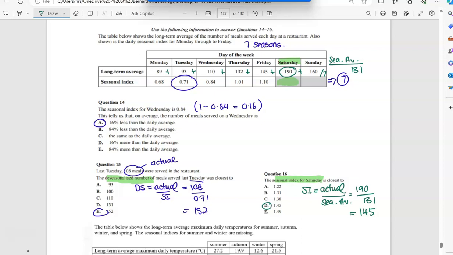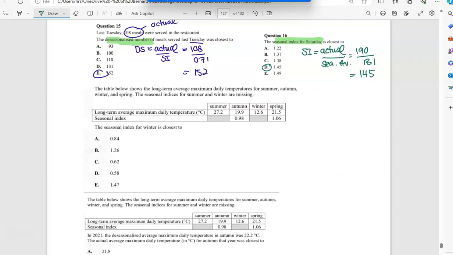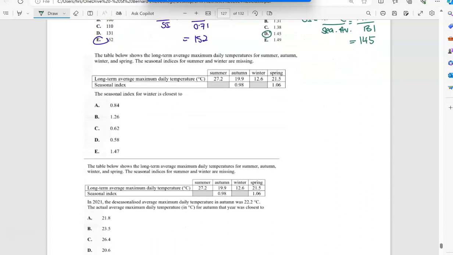Previous exams had done a lot of ones where only one seasonal index was missing. So kids didn't do the average. They just did the trick where you add them all up. They know that if there was only one missing, they just subtracted it. But this is where they're starting to test you on whether you really know what a seasonal index is. Okay, let's keep going.